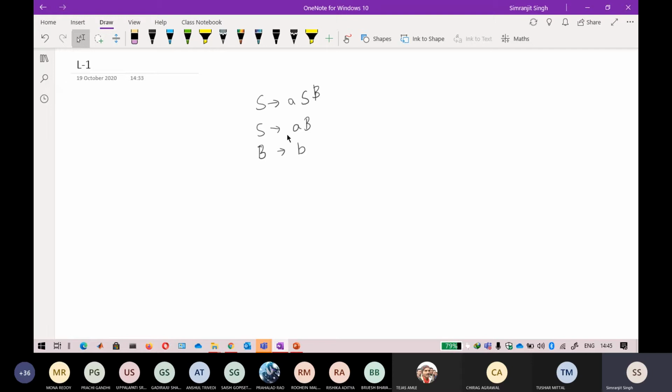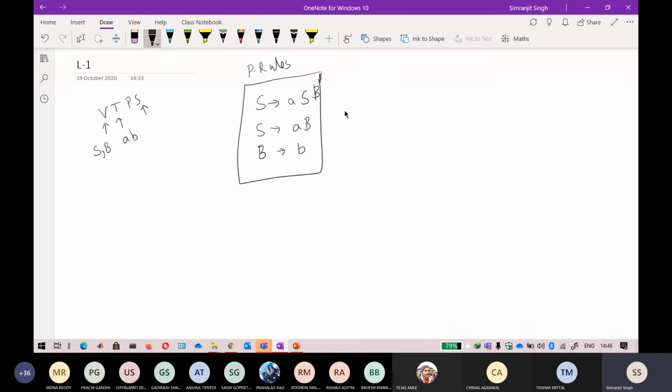Now suppose this is given, can I call this a grammar? These are some production rules that are given. I can only call this a grammar if it has V, T, P, S. V is your non-terminals, that is capital letters, your S and your B. Terminals are small a and small b, that is also correct. Production rules are already designed, so everything that is written with an arrow is a part of the production rules. Keep that in mind, it is a rule. Following that rule, you will be able to derive a particular language. The start symbol is already given, that is S here.